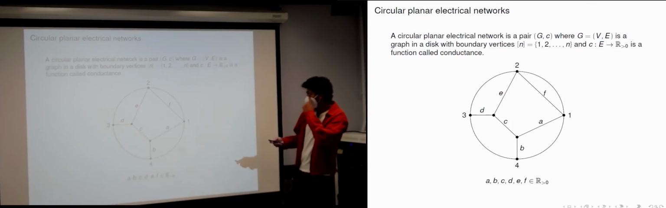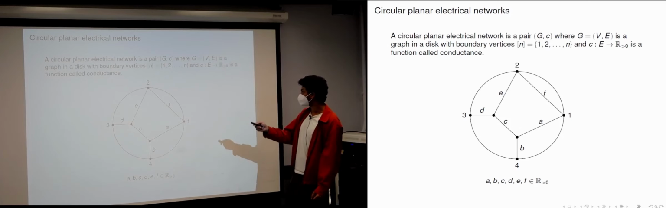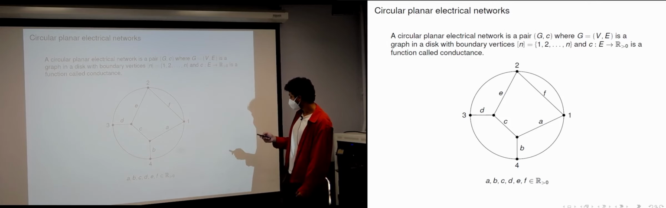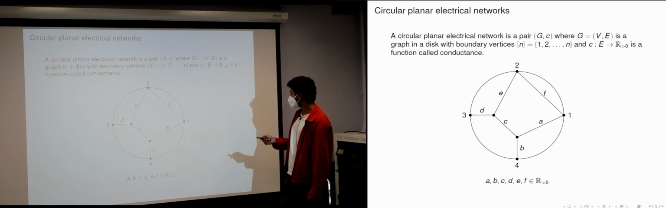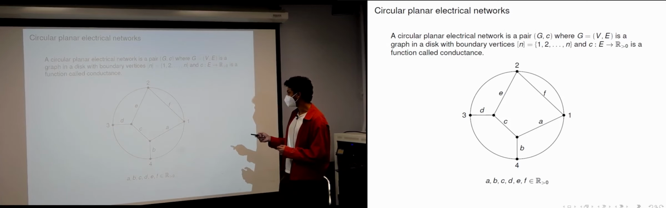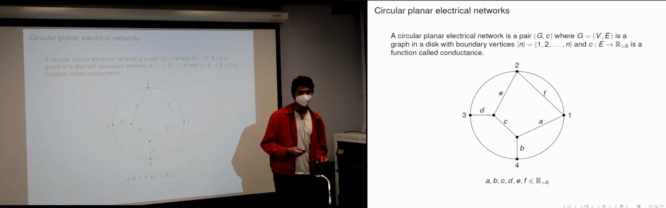Okay. So let me start by defining what an electrical network is. A circular planar electrical network is a graph embedded in a disk with a bunch of vertices on its boundary that are labeled 1, etc., n clockwise around the disk. So like these points over here. In this case, the labeling is not right. It should be 1, 2, 3, 4. And with positive real numbers associated to each of the edges. So these numbers A, B, C, D, E, F are some positive real numbers. You should think of this as an electrical circuit where all the components are resistors, and these numbers are telling you the conductances of these resistors.